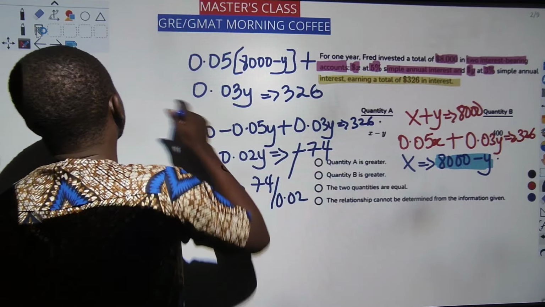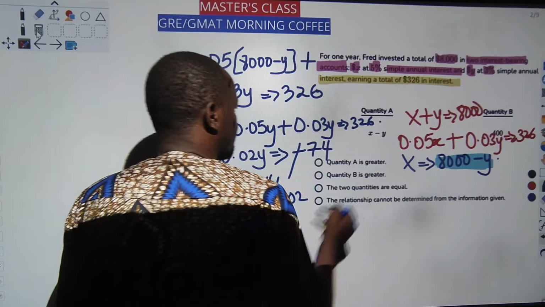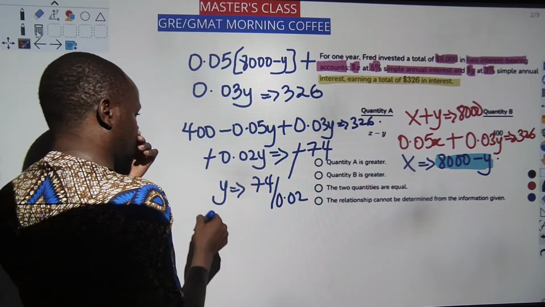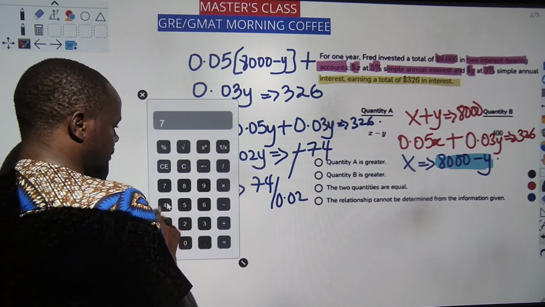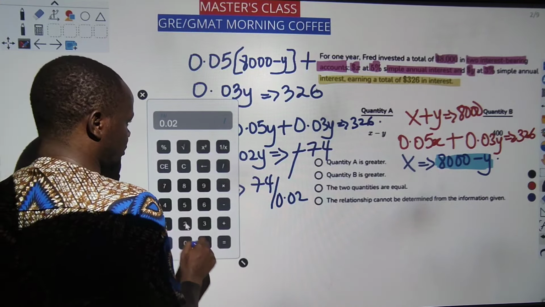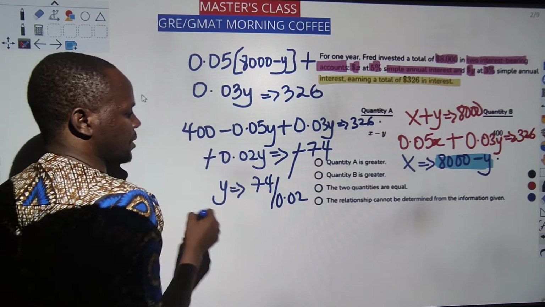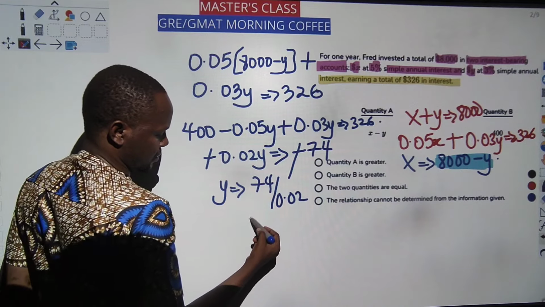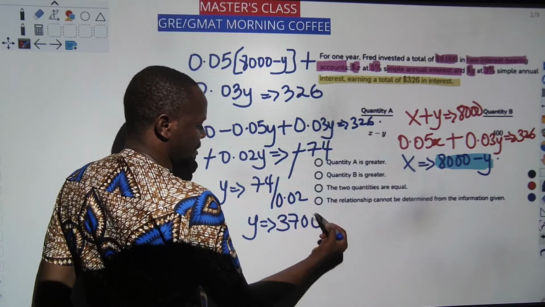326 minus 400, I don't think that one should be a problem. It should be like 74. So 74 divided by 0.02 should be that. So 74 divided by 0.02 is 3,700. Fine. So that means this Y is equal to 3,700.